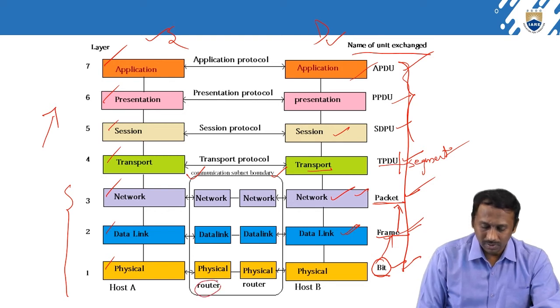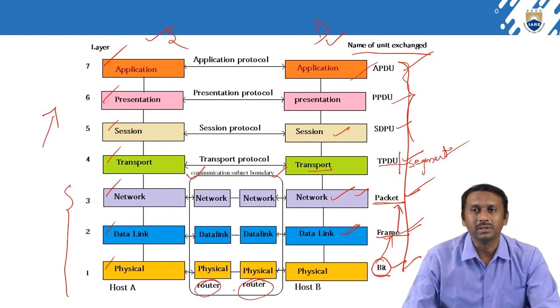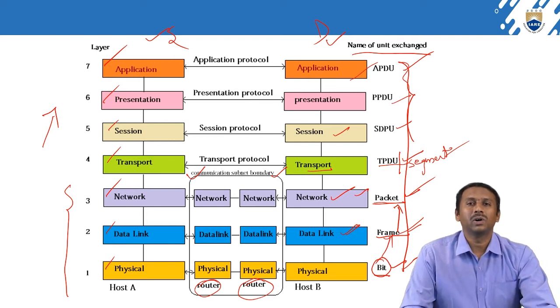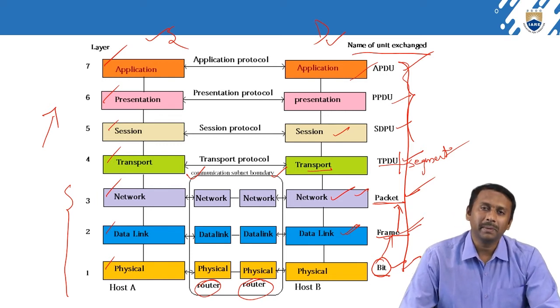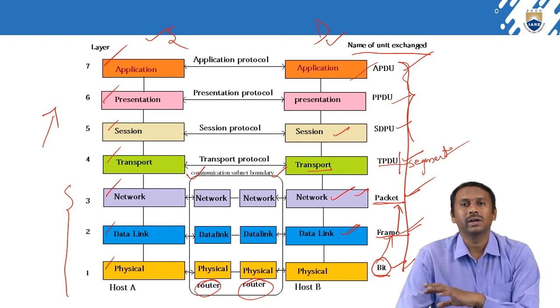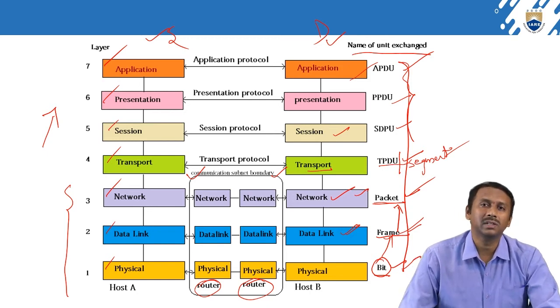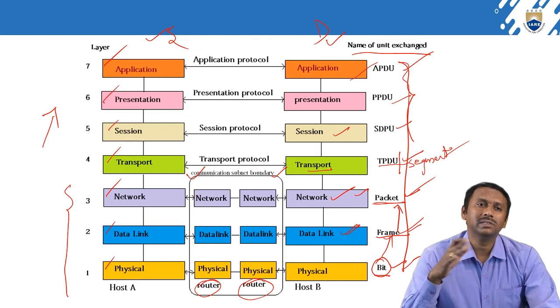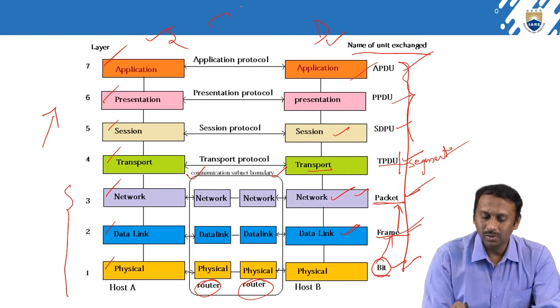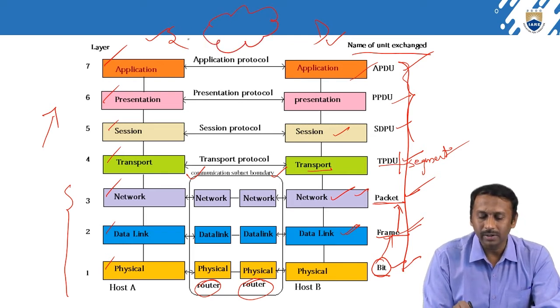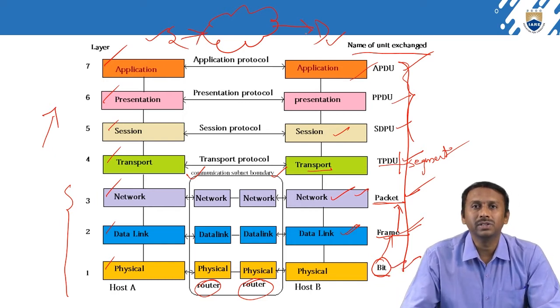You will come across one terminology called router. What is a router? A router is also a communication device which transfers data packets from one system to another system. That means across the internet it gives the directions to reach the destination, from source to destination. And this is called the internet. So from source to destination, data is transferred like this.